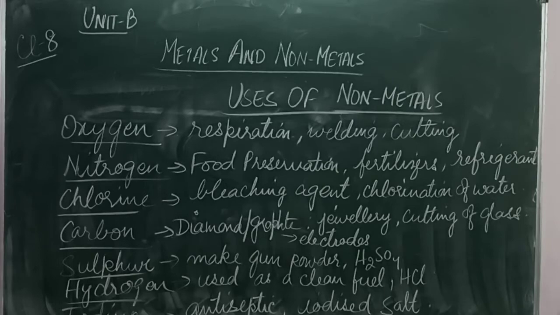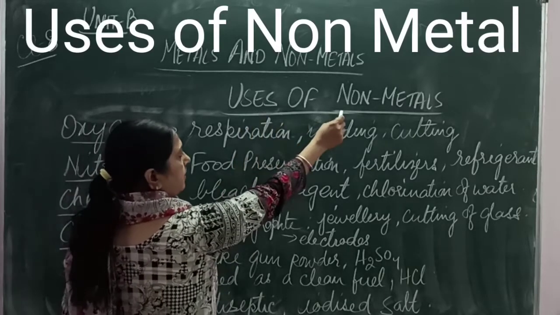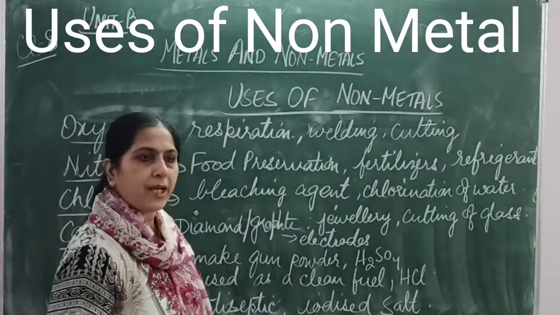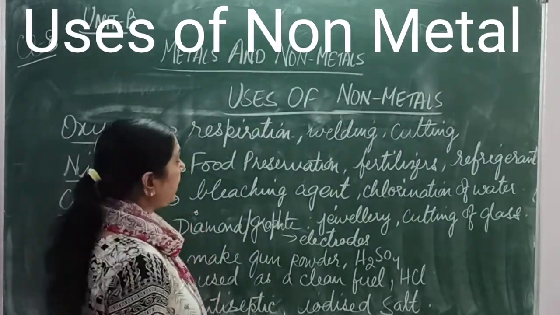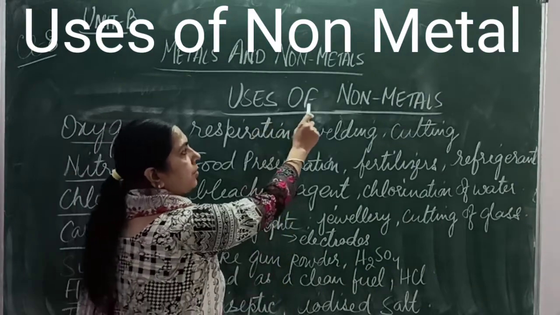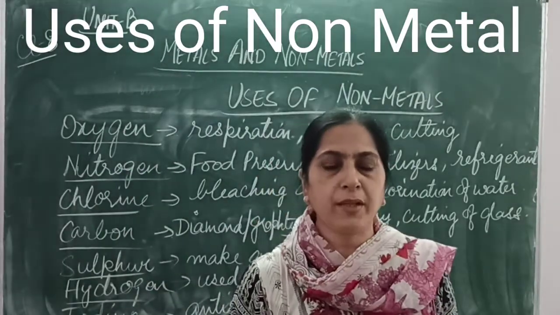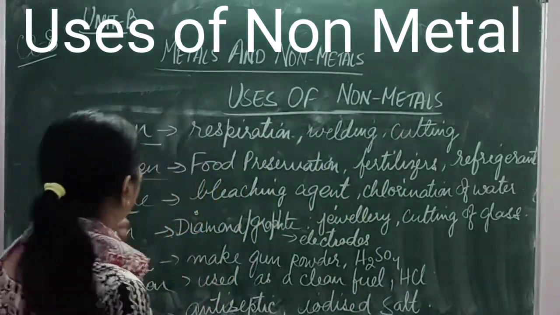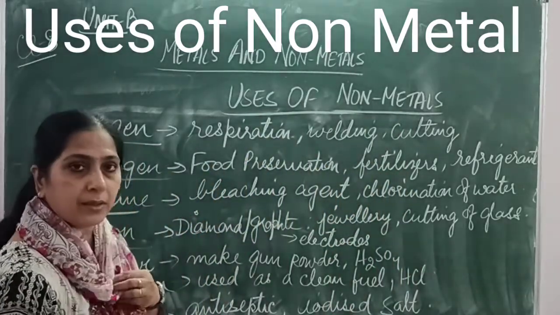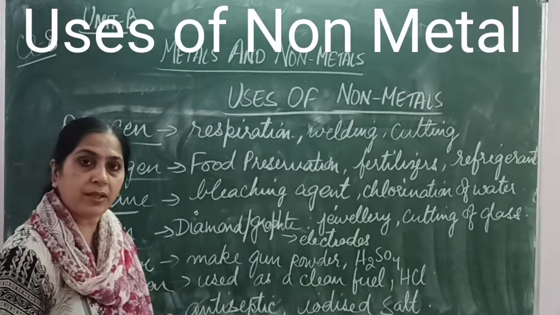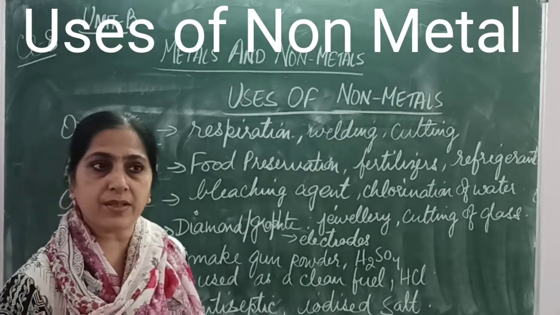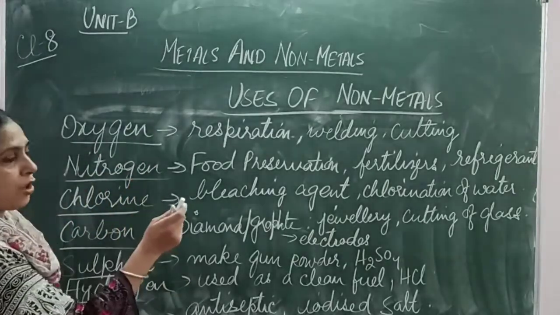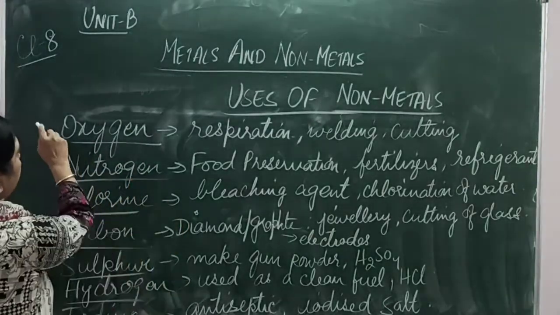Now we shall understand, students, the uses of non-metals. Previously we discussed the uses of metals, how they are useful in our daily life and to our bodies, and now we shall discuss the uses of non-metals. Non-metals may be in the solid state, liquid state or gaseous state. They are soft, right? The non-metal which we shall discuss first, and its uses, is oxygen.